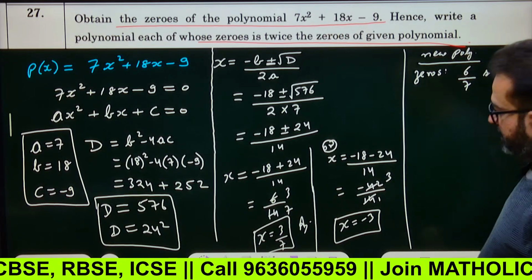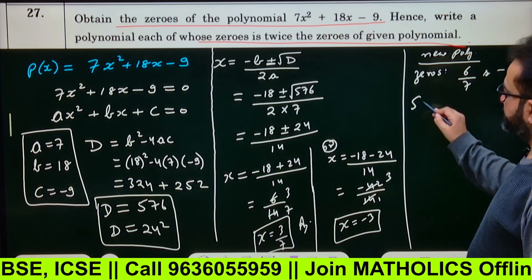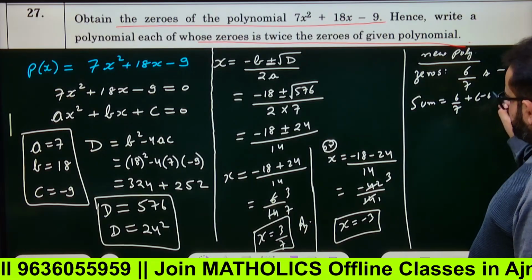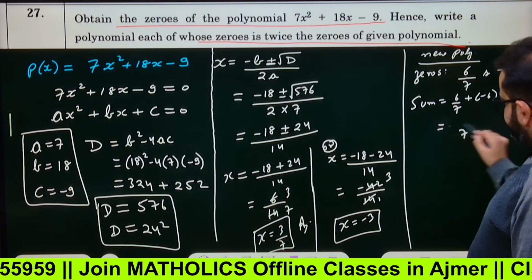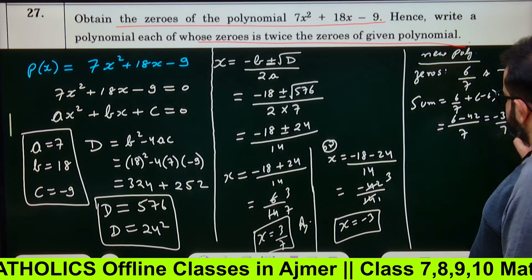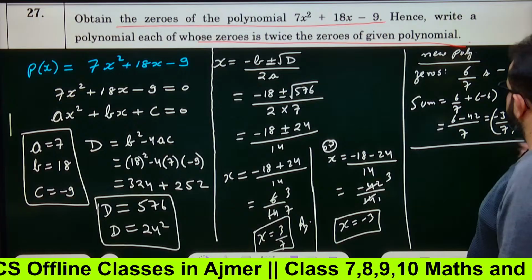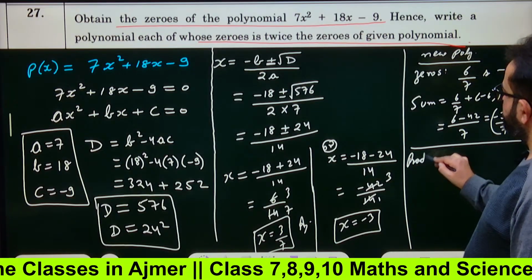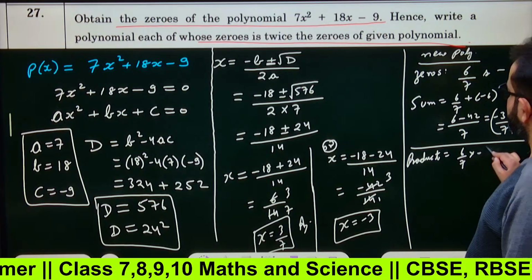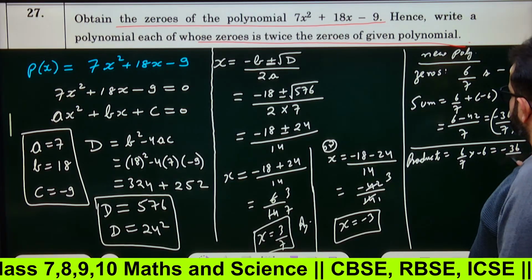So you first write down sum equals to 6 by 7 plus minus 6. That means 7 LCM, 6 minus 42, that means minus 36 by 7. This is sum. Product will be 6 by 7 into minus 6, that means minus 36 by 7.